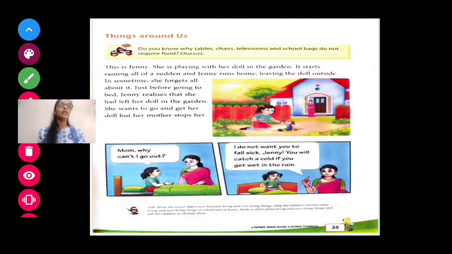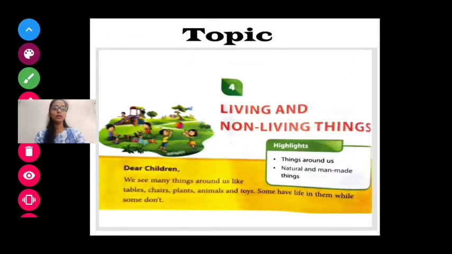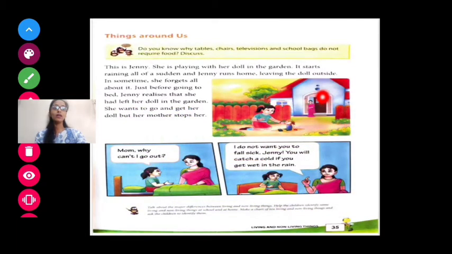Now this is Jenny. You can see this picture. In this picture, this girl's name is Jenny. She is playing with her doll. You can see she's playing with her doll in the garden. That garden is near Jenny's house. So Jenny is playing with her doll in the garden.